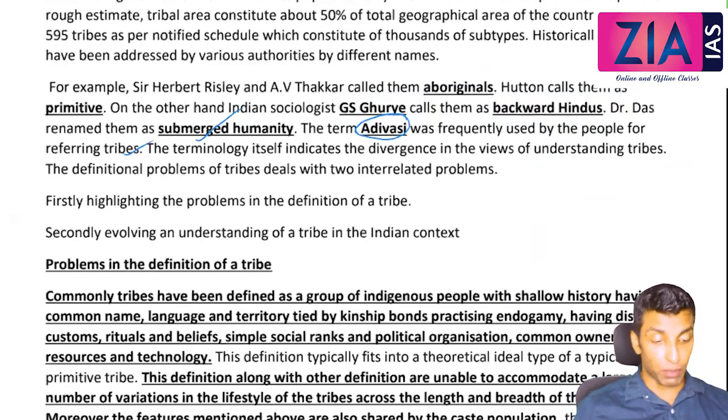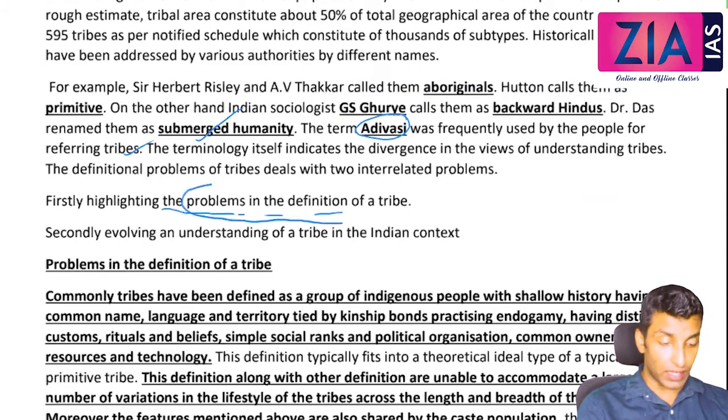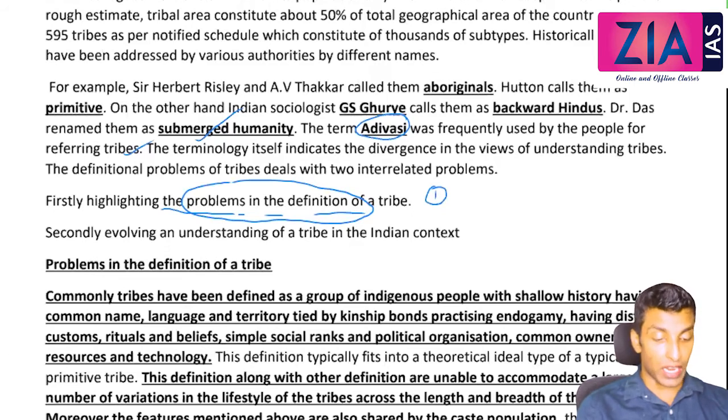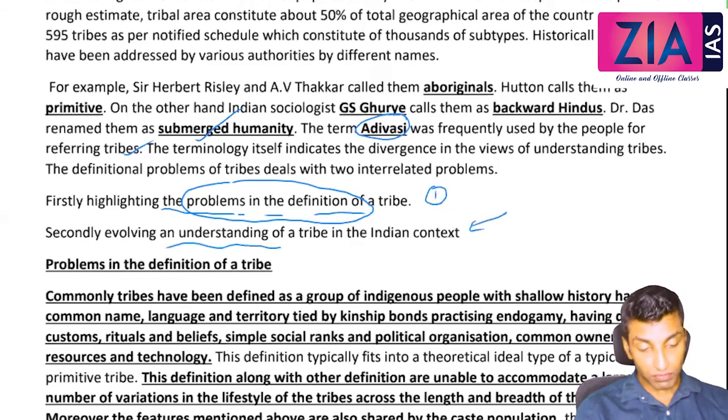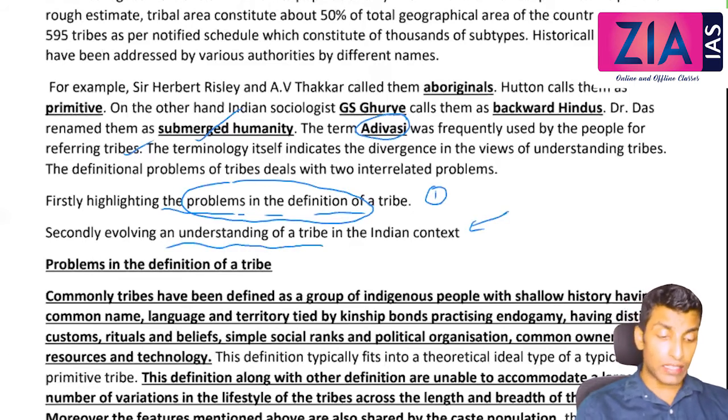So the definitional problem of tribes deals with two interrelated problems mainly. Firstly, highlighting the problems in the definition of tribes. There are many problems and we will discuss what the problems are. So this is the first part in the answer. Secondly, evolving an understanding of tribe in the Indian context. So first we will see what the main problems in the definition of tribe are. Second, we will see how we can understand the tribe in the present context.